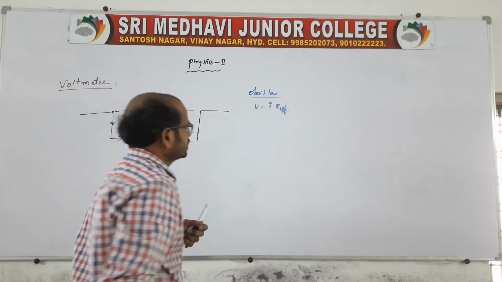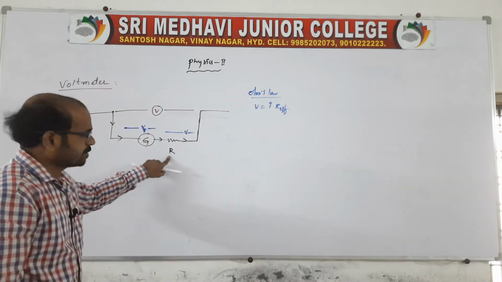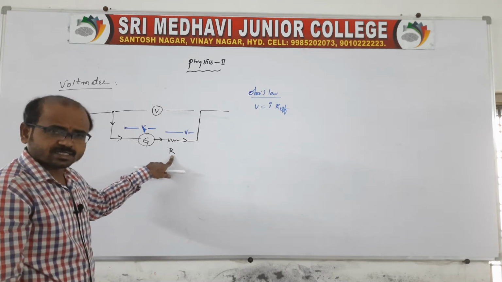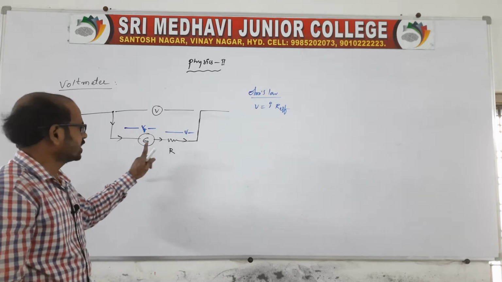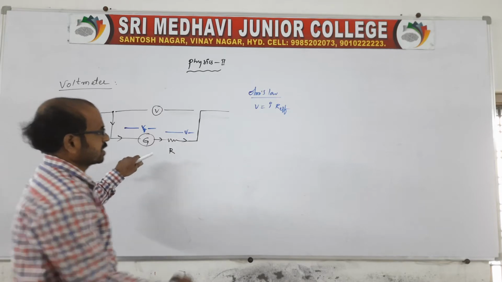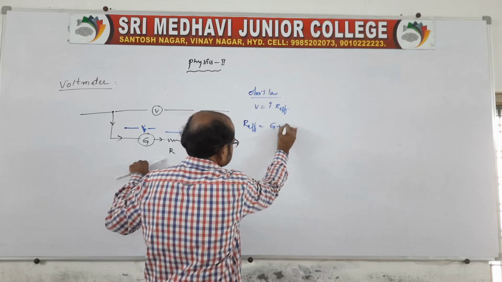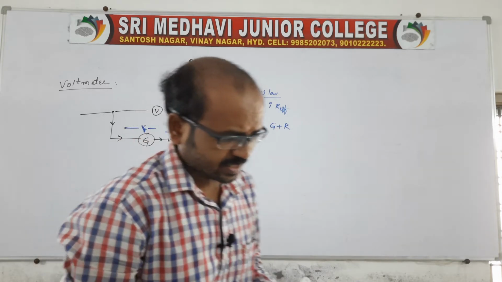Why R effective? Because capital G and capital R are in series. Capital R is the high resistance connected, and capital G is the resistance of the galvanometer. So R effective is equal to G plus R, because they are in series.